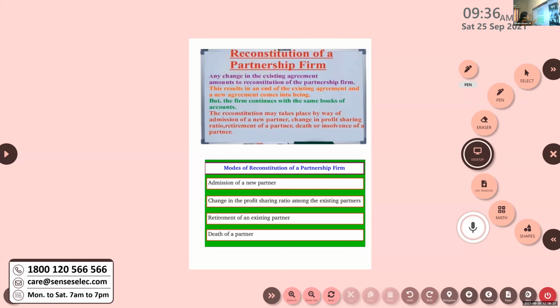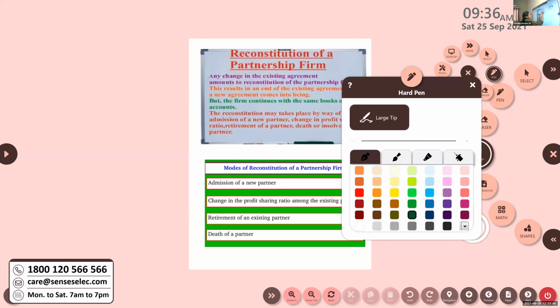Now, next one, change in profit sharing ratio among the existing partners. Even if nobody is coming newly, no one is admitted into the partnership, still sometimes existing partners decide to change their existing ratio. Suppose they were sharing profits in the ratio 3:2.